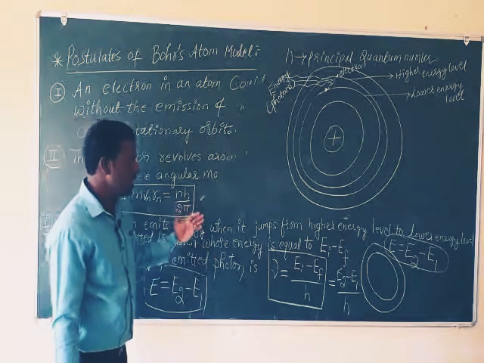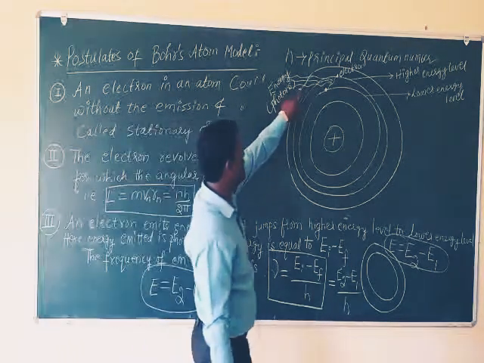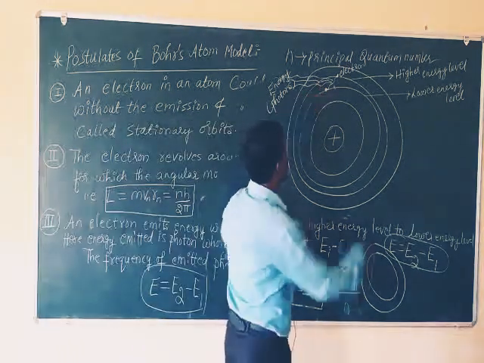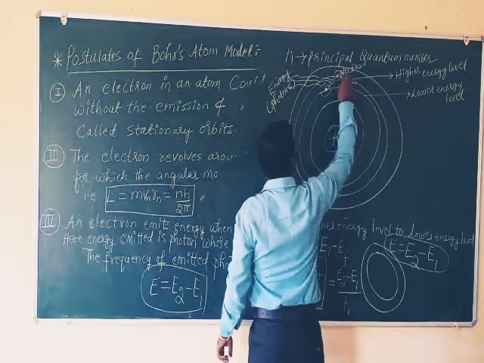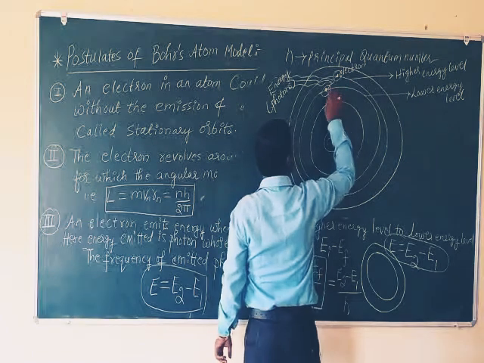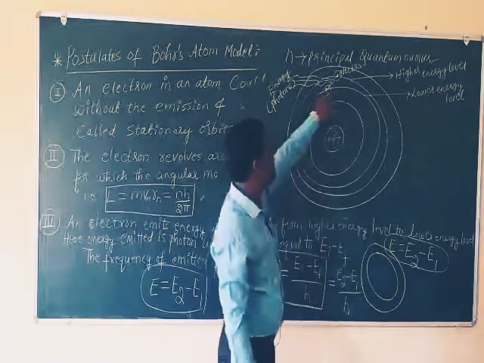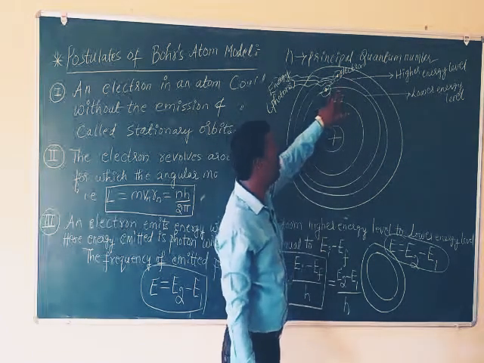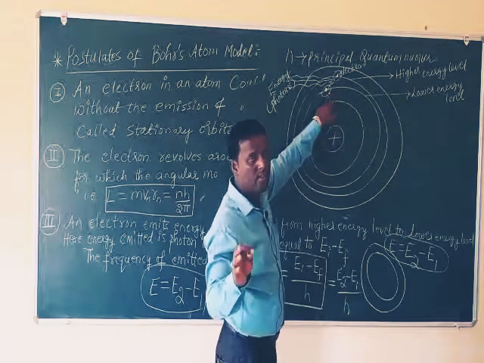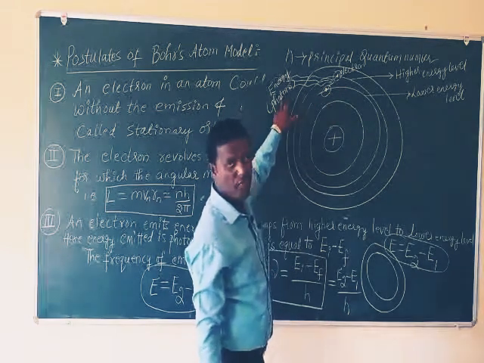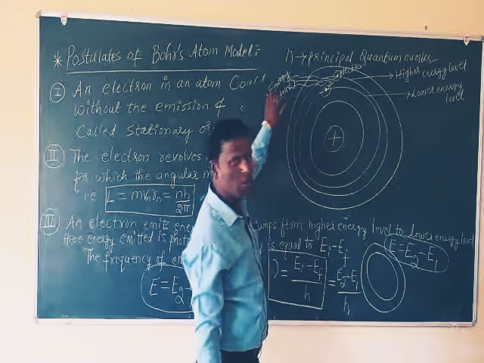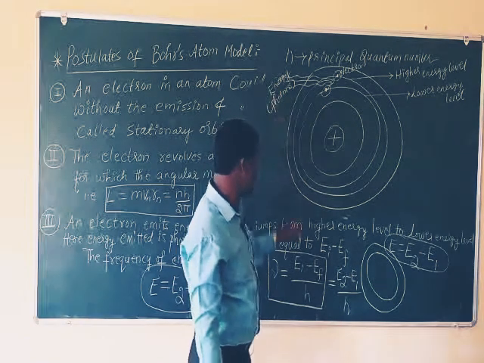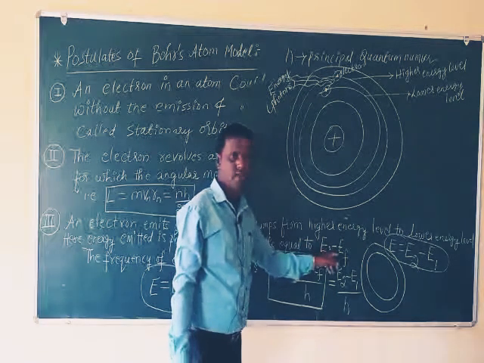So here, energy of the emitted photon: energy is emitted and the electron has jumped from this energy level to this energy level. So its energy minus its energy, the difference in energy of the higher energy level and the lower energy level, is carried as the energy of this radiation, this photon. The photon is the energy emitted by the electron, and these photons have energy equal to EI minus EF.